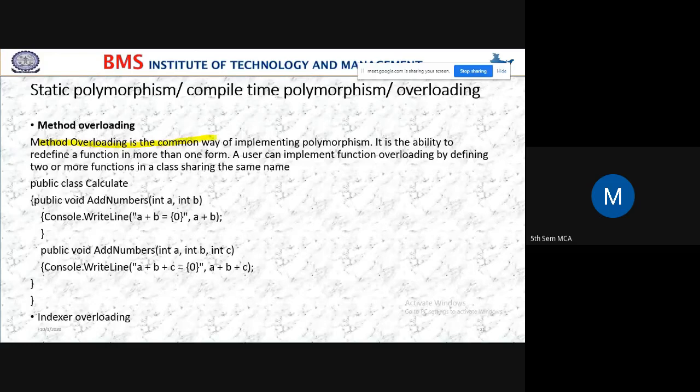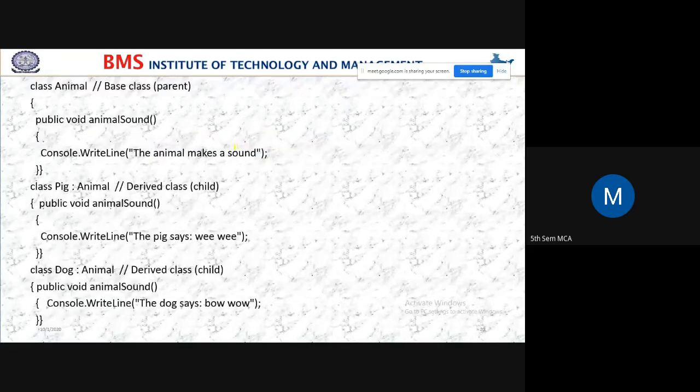See this previous example here. What is the method I have taken? Method means what, students? Method is nothing but a function. What function have I taken here? In the base class, the animal sound function.